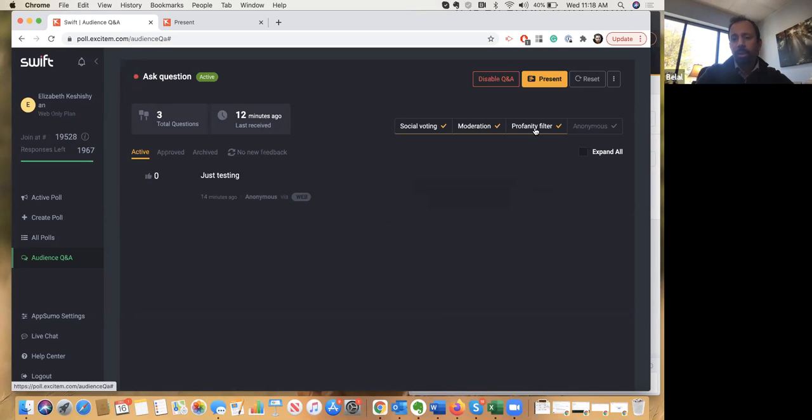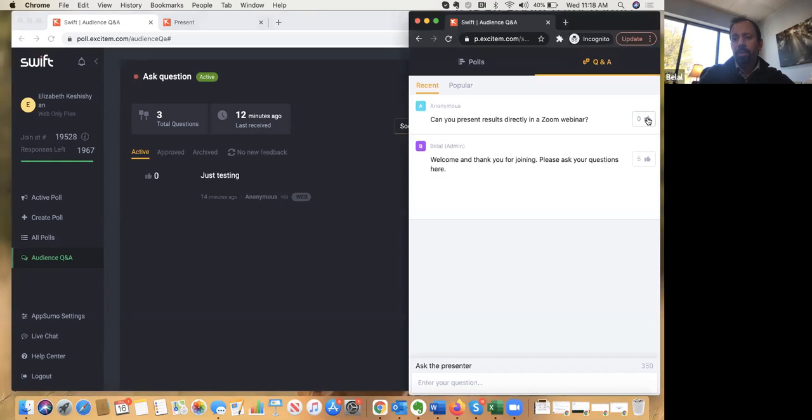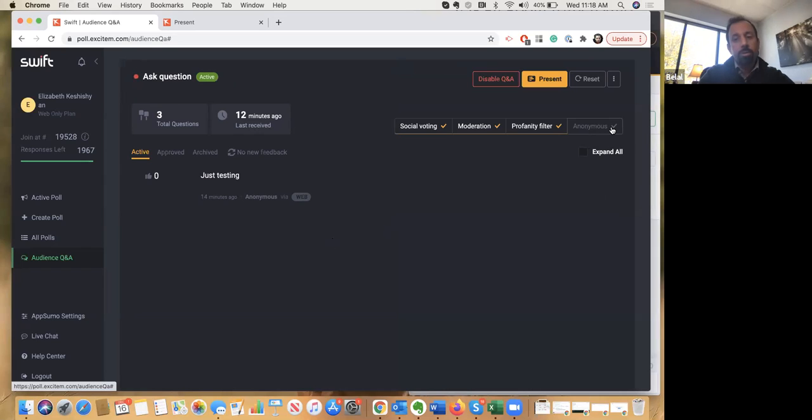The profanity filter allows me to filter anything inappropriate. The social voting is basically this thumbs up feature that you have here. And then the anonymous setting will allow me to not collect names. It will be automatically anonymous, so we don't know who's asking these questions directly. So a few highlights on this feature.